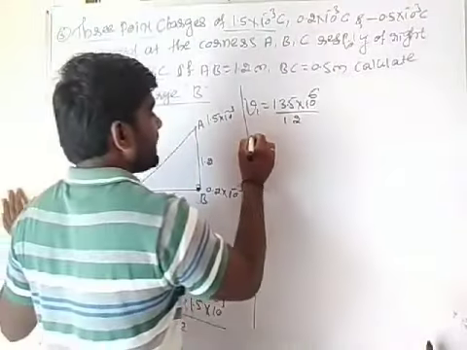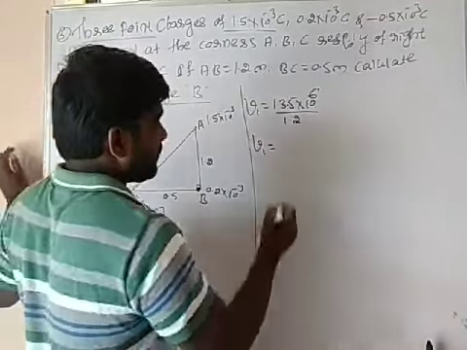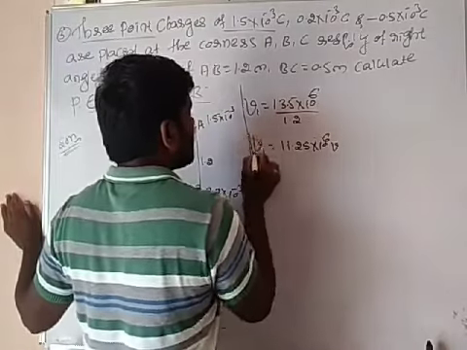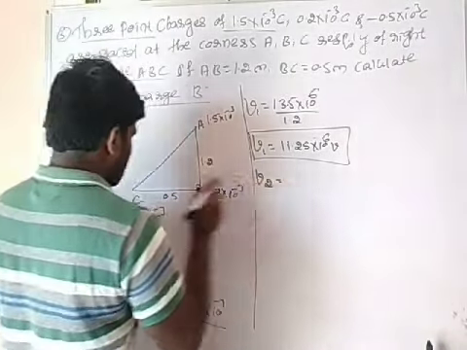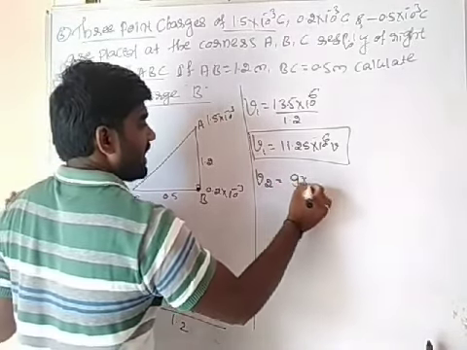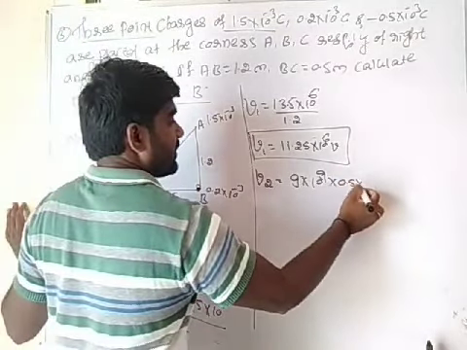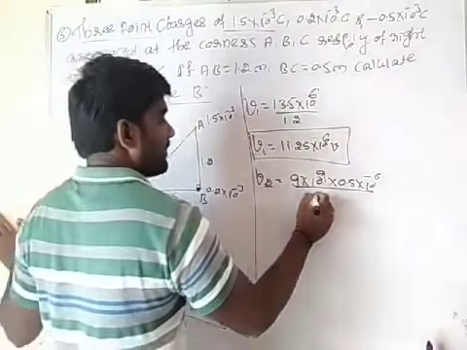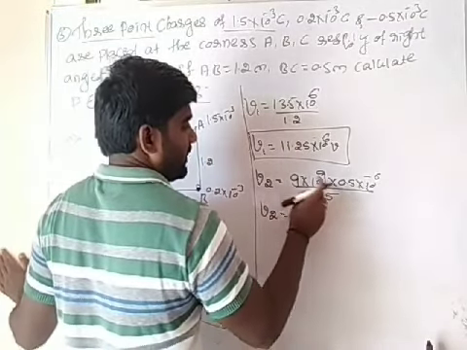Okay, after calculating this, we are getting V1 is equal to 11.25 into 10 to the power 6 volt. Okay, I had calculated V1. Then calculate V2 from this point charge. This V2 is equal to 9 into 10 to the power 9 into 0.5 into 10 to the power minus 6 whole divided by the separation distance, it will be 0.5. This V2 is equal to 4.5.